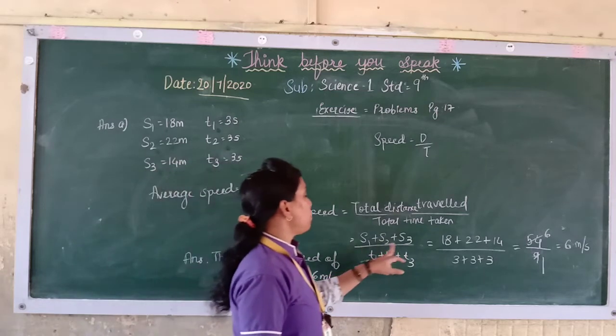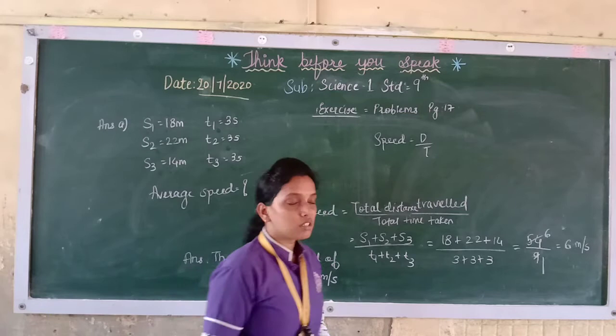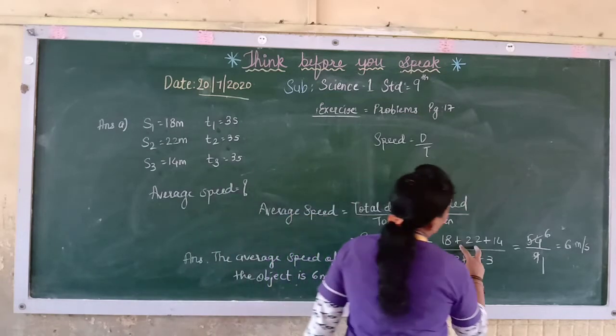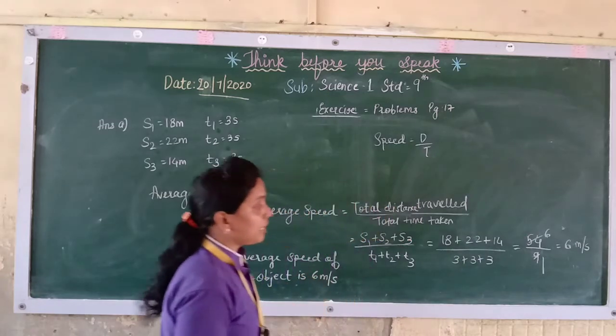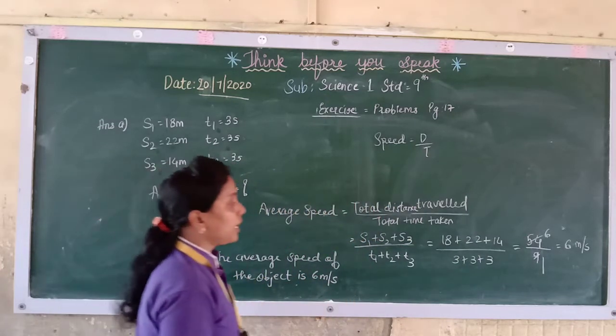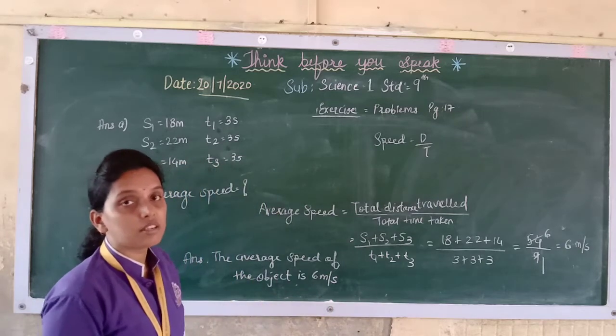So here it is S1 plus S2 plus S3 as it is the distance over there. T1, T2, T3 which is the time. So if you add, you will get 54 upon 9, and 9 ones are 9, 9 sixes are 54. So you are getting 6 meter per second. Speed unit is meter per second.